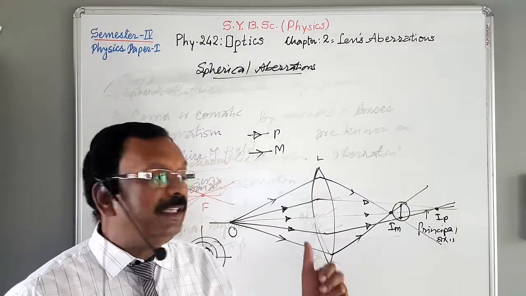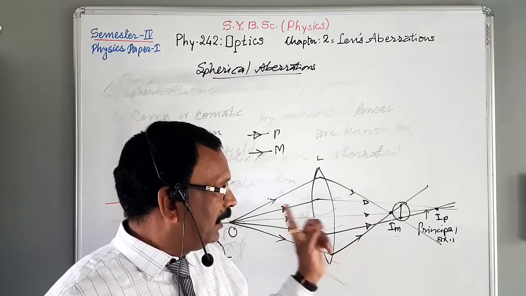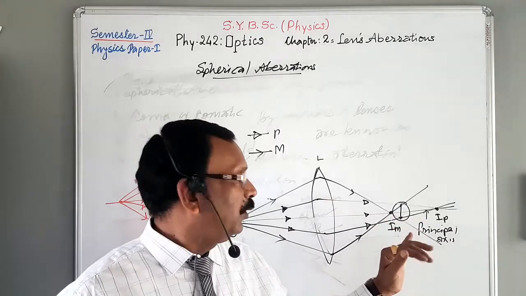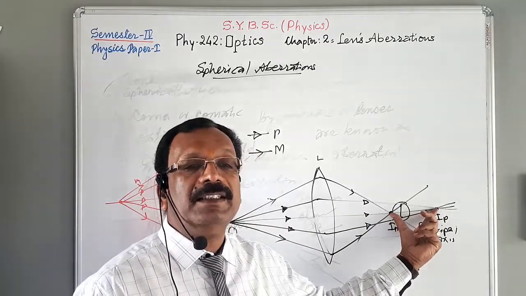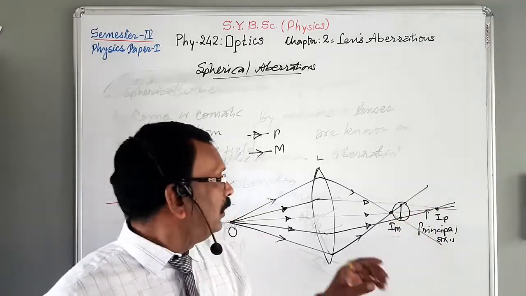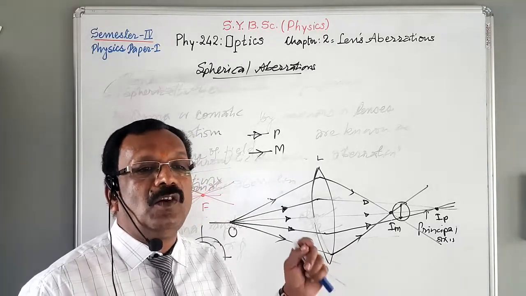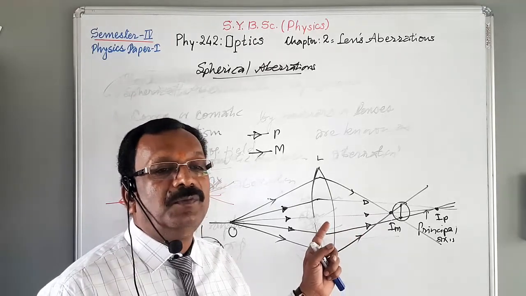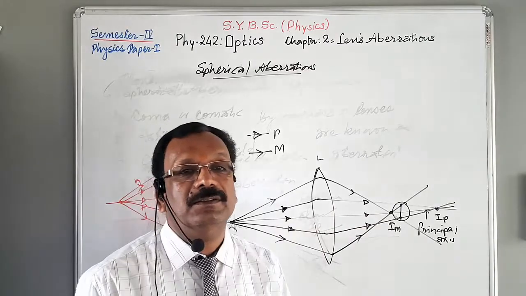Thus, for a given object, the image does not occur at a single point, but the image extends over the length IM IP. Instead of a point image, there is an extended image on the principal axis. And all the rays are not focused at a single point. The lens does not form a point image of an axial point object.